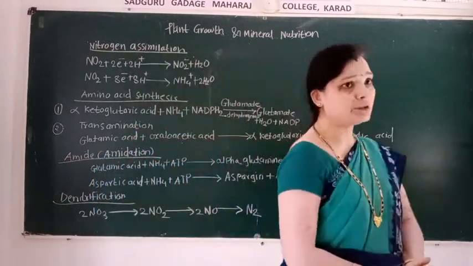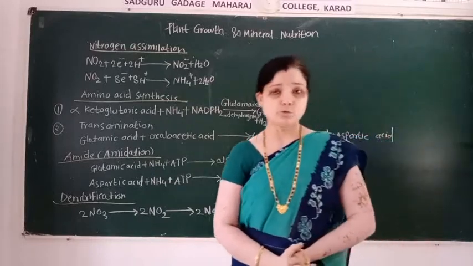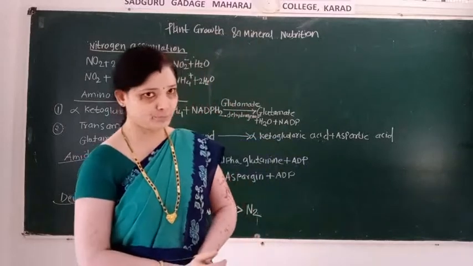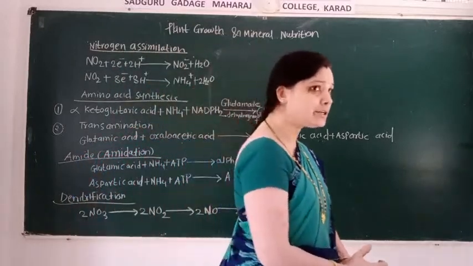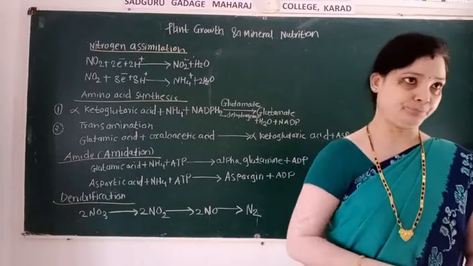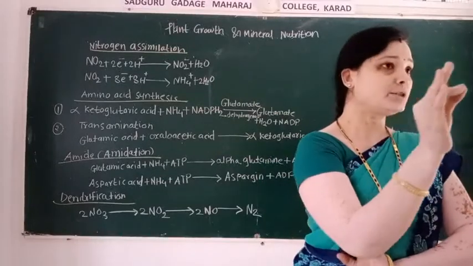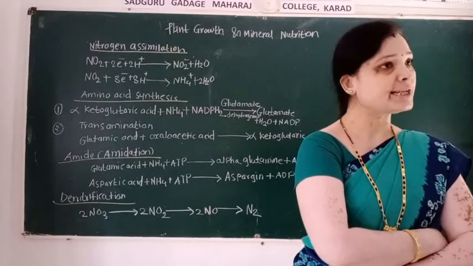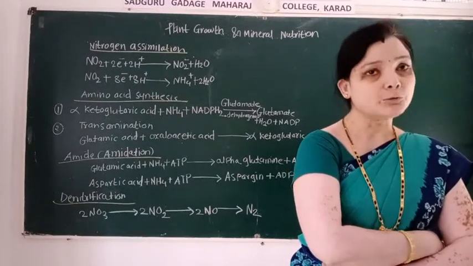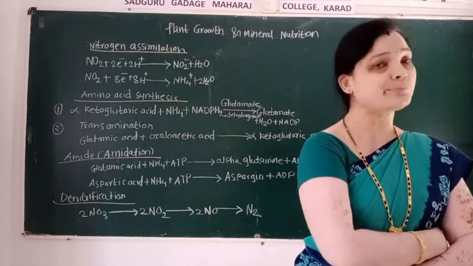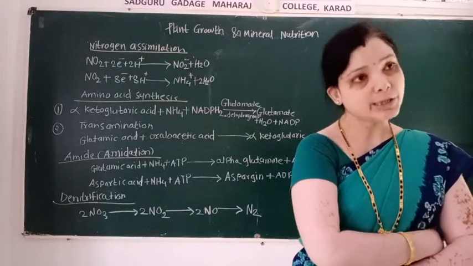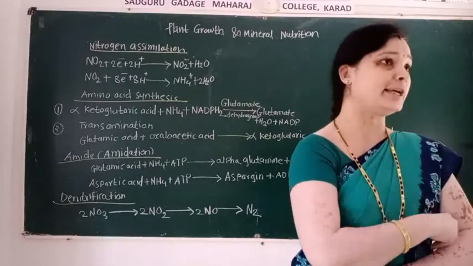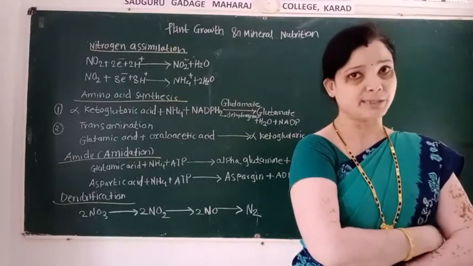and nitrogen assimilation. So student, in the nitrogen cycle which major steps are involved? First, nitrogen fixation. Nitrogen fixation, that is conversion of atmospheric nitrogen into ammonia. This process is known as nitrogen fixation.